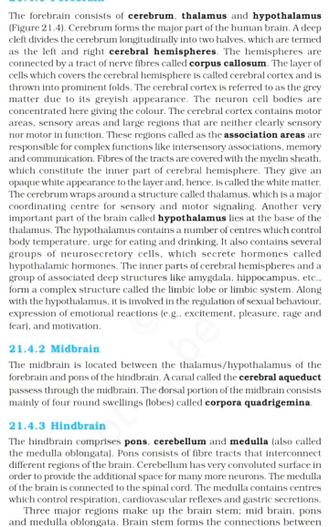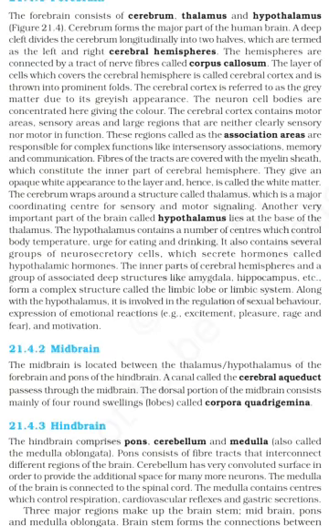(ii) Midbrain. The midbrain is located between the thalamus-hypothalamus of the forebrain and pons of the hindbrain. A canal called the cerebral aqueduct passes through the midbrain. The dorsal portion of the midbrain consists mainly of four round swellings (lobes) called corpora quadrigemina. (iii) Hindbrain. The hindbrain comprises pons, cerebellum and medulla, also called the medulla oblongata.